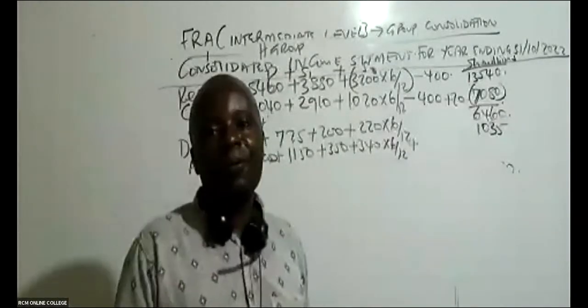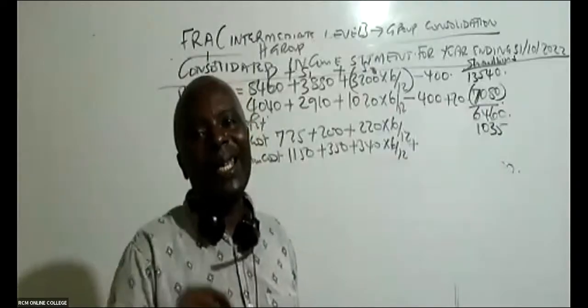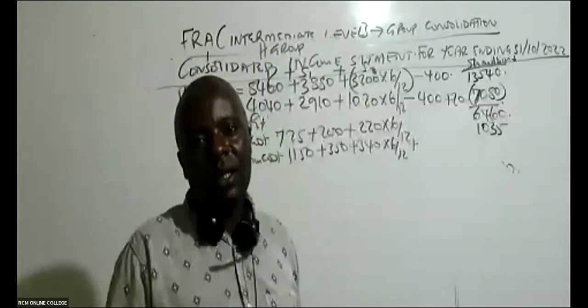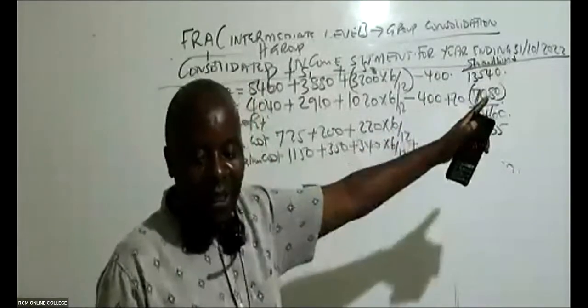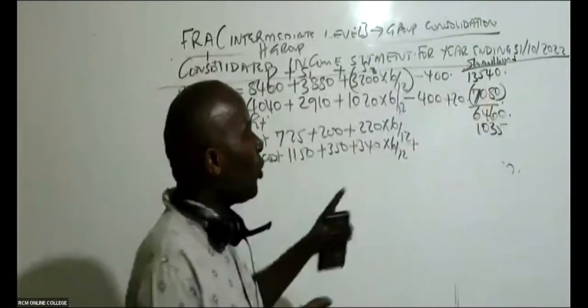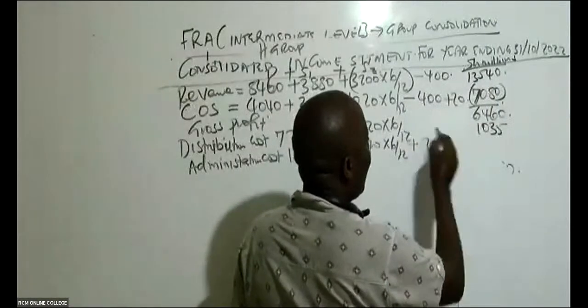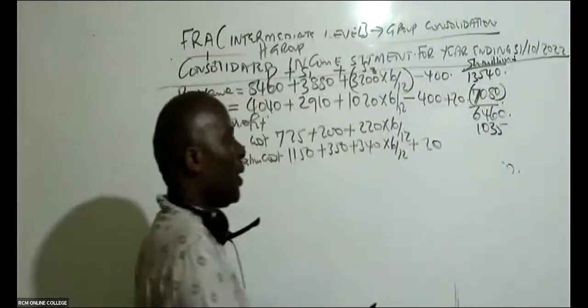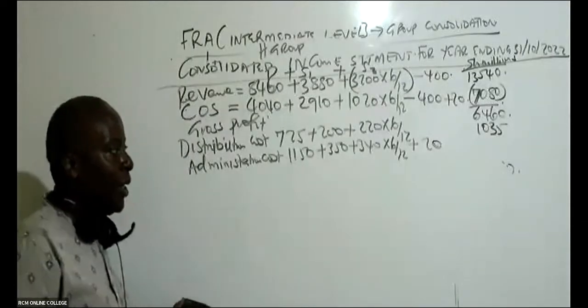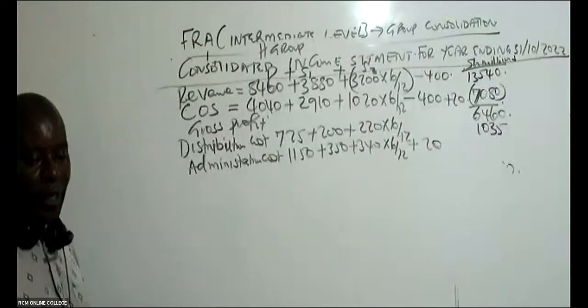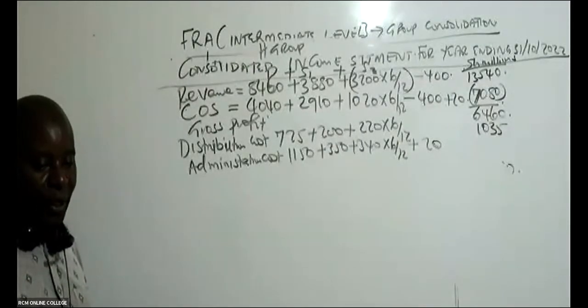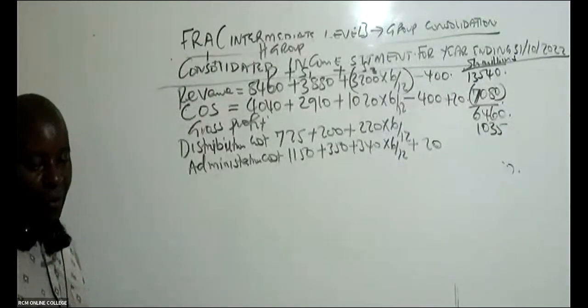But now remember, 60 is for 3 years, and the income statement is per year. This is an income statement for just 1 year ending like that. So Elizabeth, in this case here, we should have worked with 20. Is there any ninja who was able to give me this 20? Because it would be impairment for just 1 year. We give him airtime.